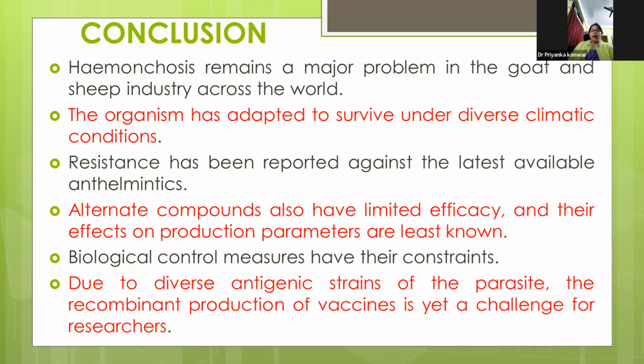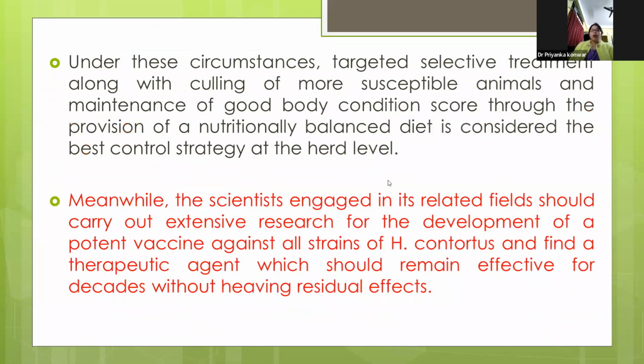Biological control measures have their constraints, because there are always some disadvantages or difficulties in maintaining the conditions. Due to the diverse antigenic strains of the parasite, vaccine production is also a great challenge to researchers. Considering all these conditions, targeted selective treatment, along with culling of more susceptible animals and maintenance of a good body condition score through the provision of a nutritionally balanced diet, is considered the best control strategy at the herd level.